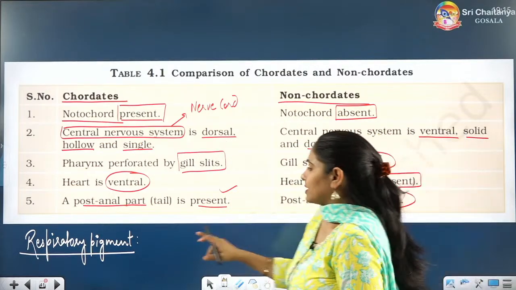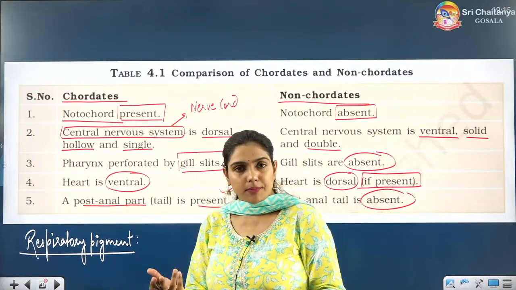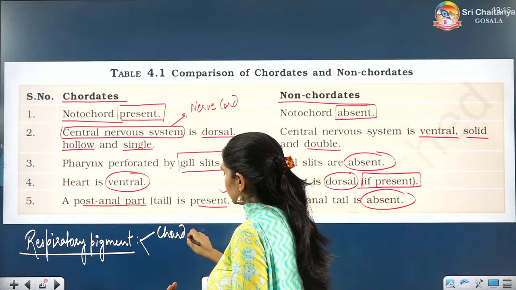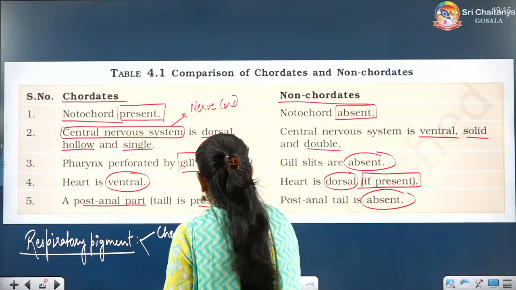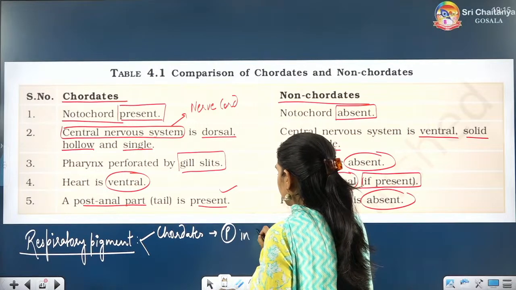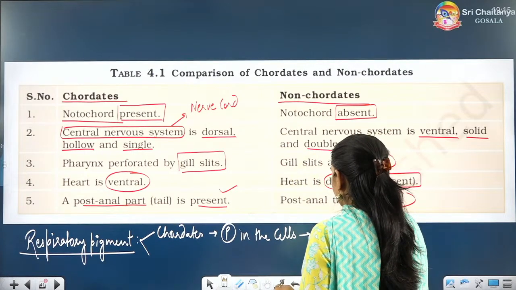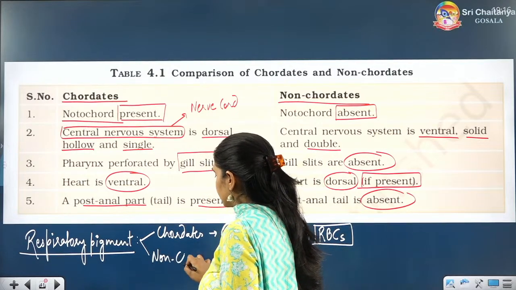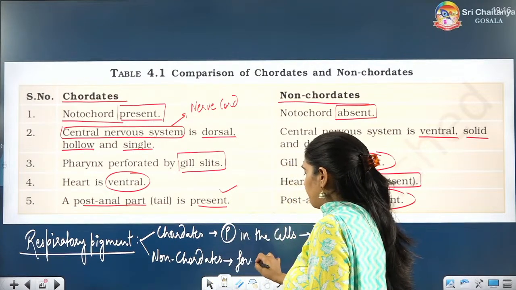Respiratory pigment in us is hemoglobin. In other animals it can differ. So respiratory pigment in chordates will always be found in the cells. So in which cells is our respiratory pigment present? RBCs. But if it is present in non-chordates, it will never be present in the cells. It is found in their plasma.